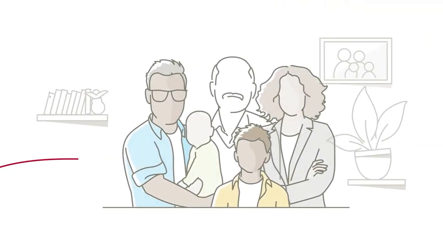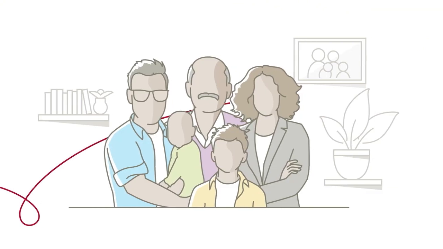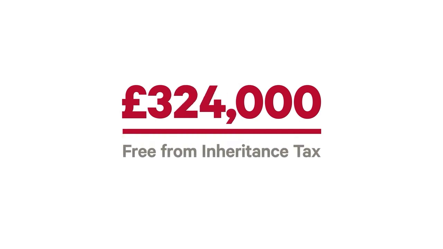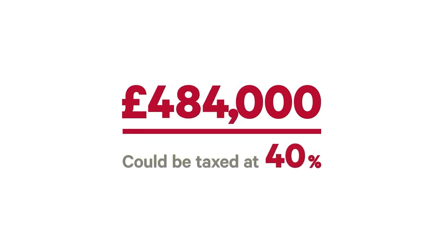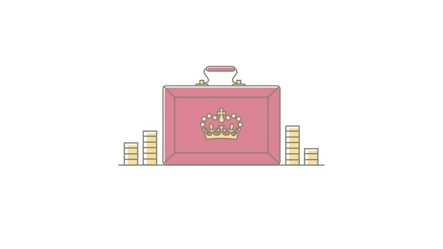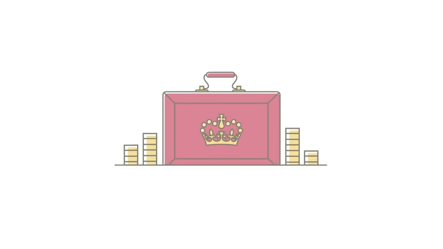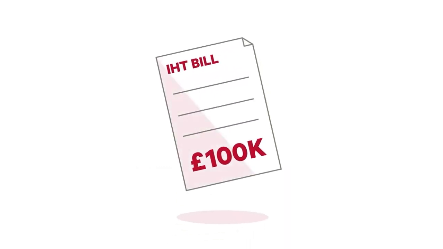We all want to leave as much as possible to our family and loved ones. In the UK, the first £325,000 of an individual's estate is free from inheritance tax, but everything over this could be taxed at 40%. Without careful planning, HMRC could easily become the largest beneficiary of your estate, leaving your family with a large tax bill to settle.